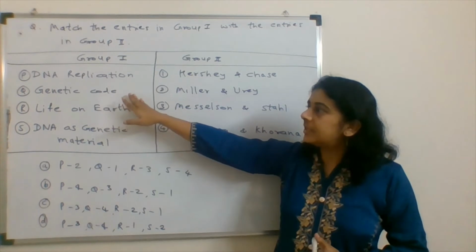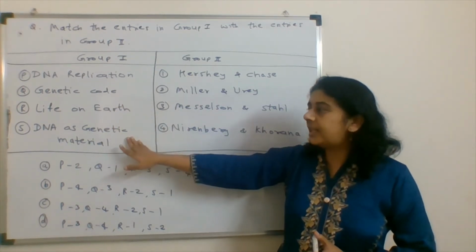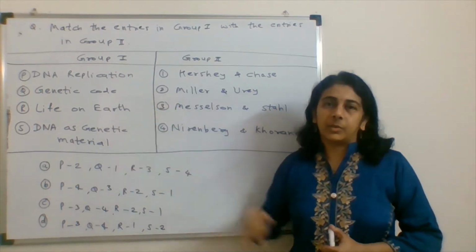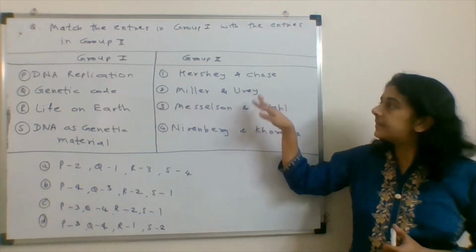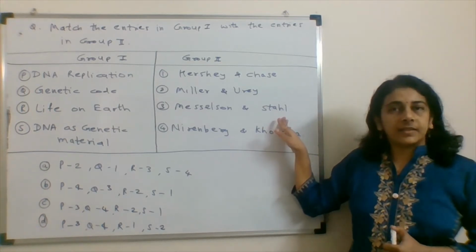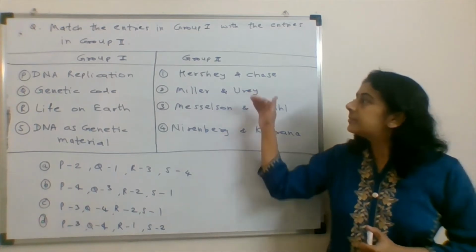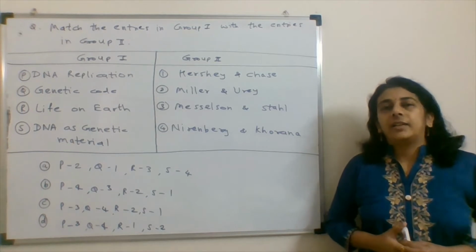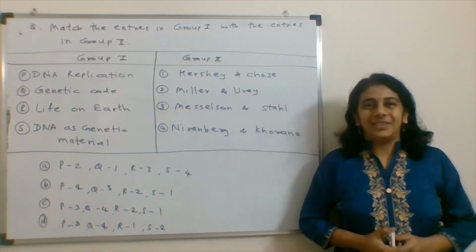DNA replication, genetic code, life on earth, and DNA as a genetic material. These are the points in group 1. Here in group 2, Hershey and Chase, Miller and Urey, Meselson and Stahl, and Nirenberg and Khorana. These 4 names of the scientists are given here, and we have to match these 2 columns. We'll solve this question today.